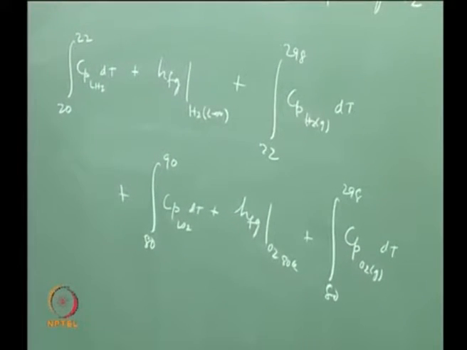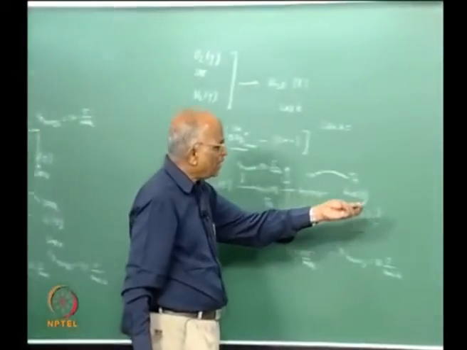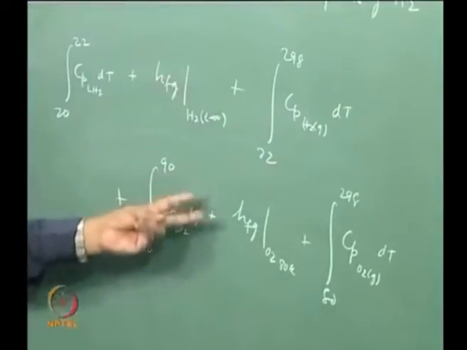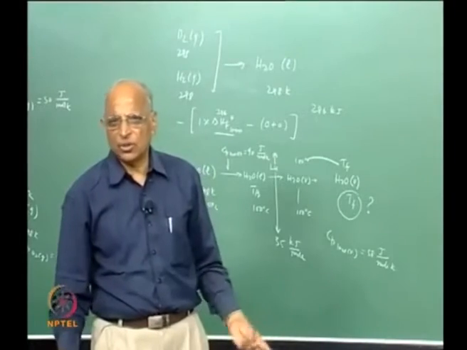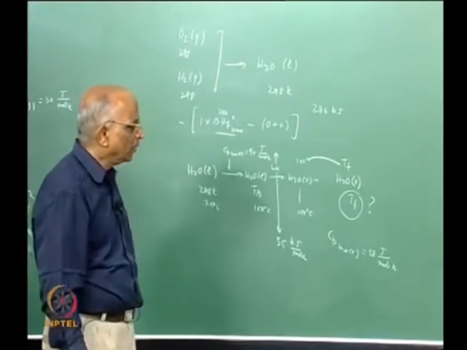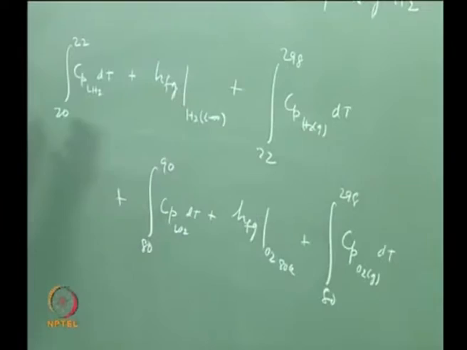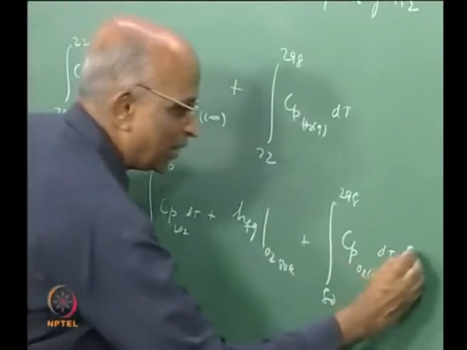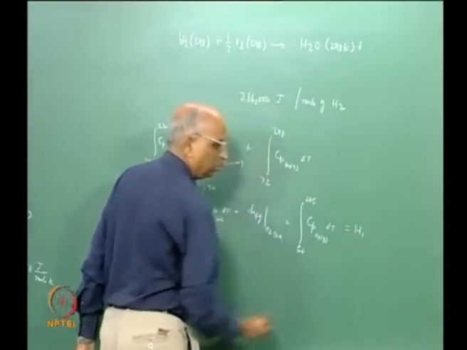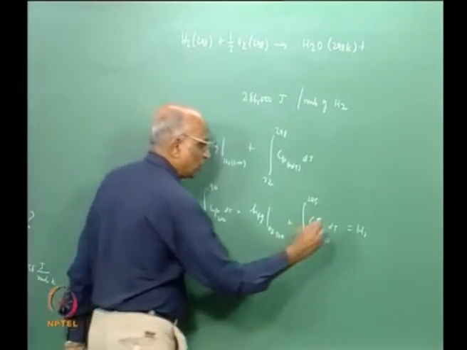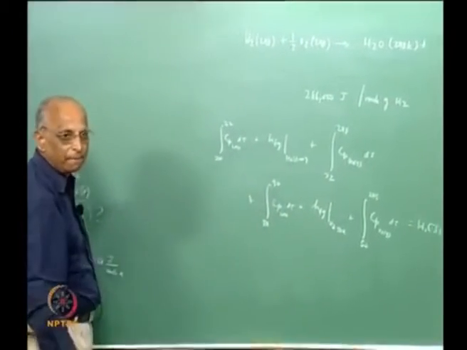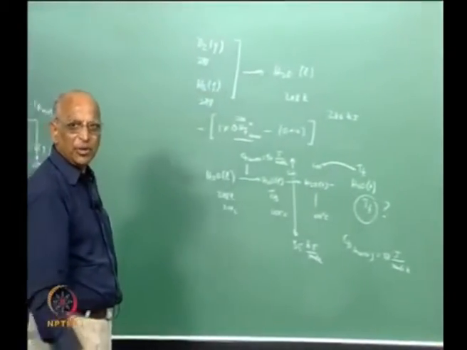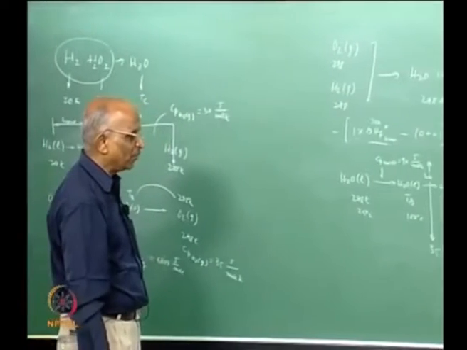Whatever I have written here through arrows, I have set this, and I am also assuming Cp to be constant in this particular region. Whenever we say Cp is a constant, we assume it is something like a perfect substance. Cp does not change with temperature. Let me not do this exercise by putting the numbers, I will just call it H1. What is H1? So much joules corresponding to this. Maybe you all could calculate and plug in the value of H1.